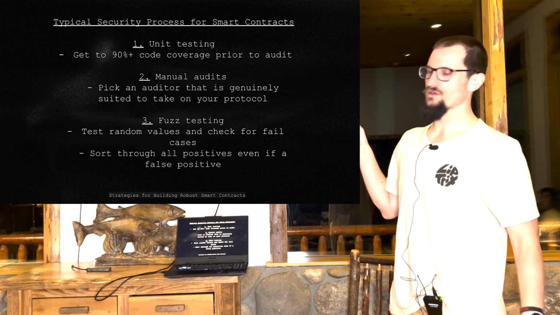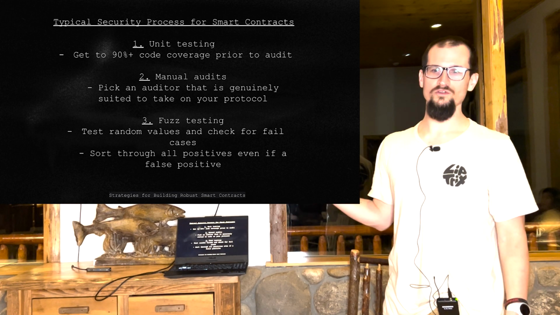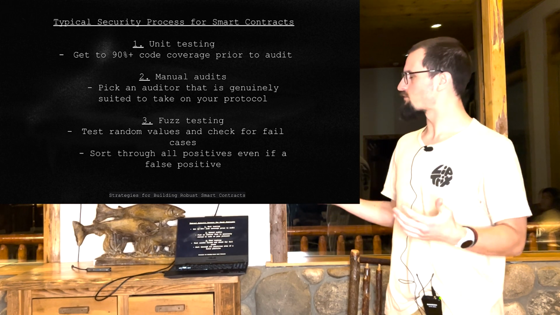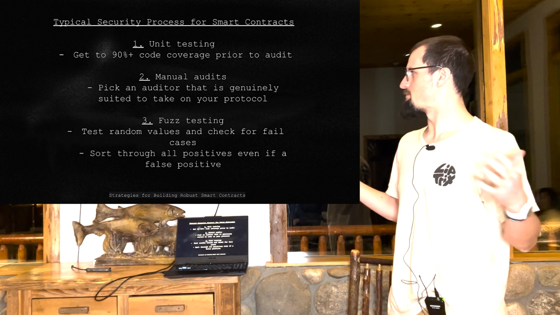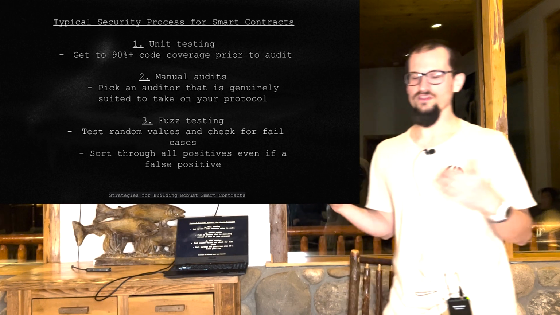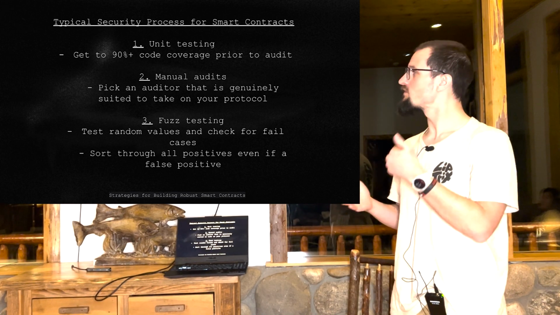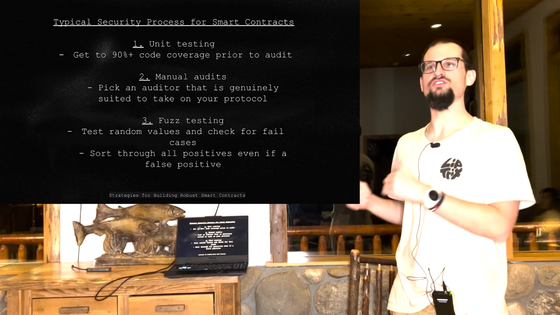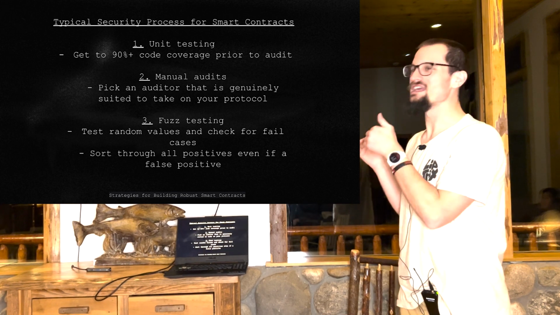For us, we worked with Guardian Audits, which I had found out had worked on GMX v2, which was 12,000 lines of code. So I'm like, great, these are the perfect guys to have audit the protocol, because they've done really complex stuff in the past. And they're able to pick up stuff very easily. A principle that I have is you should be able to explain to your auditor in 3 or 4 hours all the design choices that you made in your protocol, and they should be able to learn it that quickly so that they can give you the sort of unique attention.